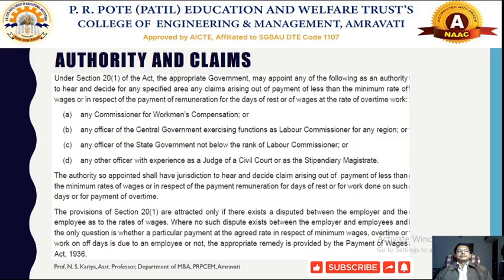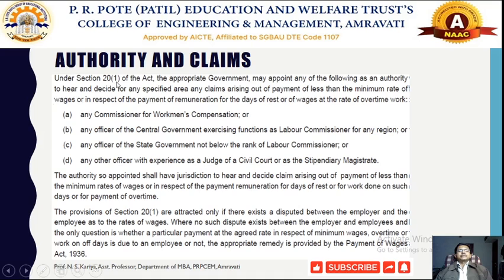Authorities and claims. Now when the employers are properly providing these minimum rates of wages to the workers using the four different methods, appropriately to the scheduled employment workers, those who are belonging to the scheduled employment, to look after the payment of minimum wages, the appropriate government will appoint some particular authorities, according to section 21,